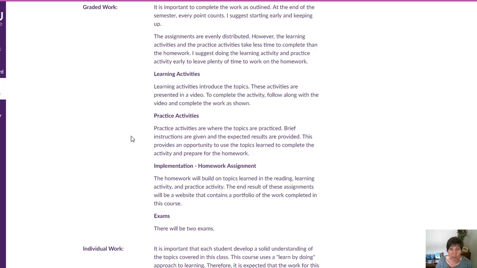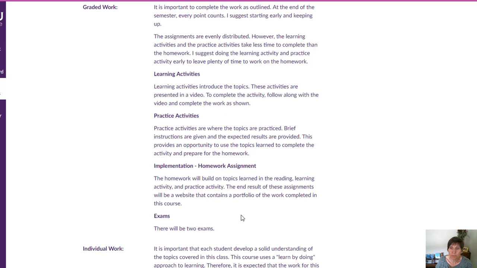Practice activities will cover the same material that we just learned about in the learning activities, but it's a chance for you to practice it. There will be brief instructions. These ones will be written, and you'll follow the instructions and create a solution that matches the provided solution, and then that's what you will submit for that solution.